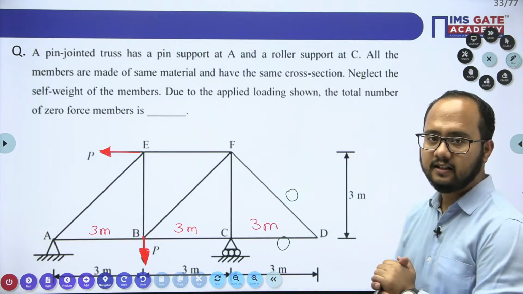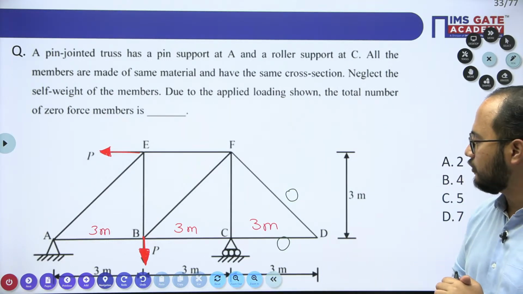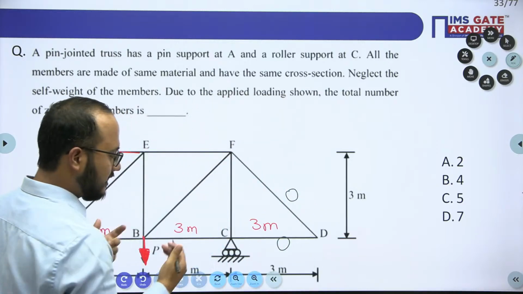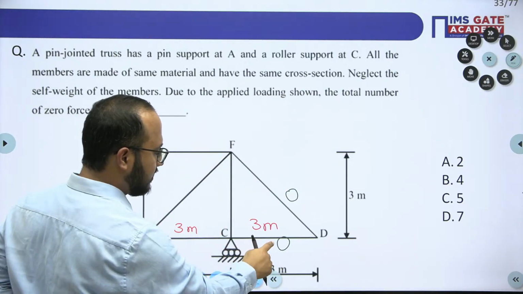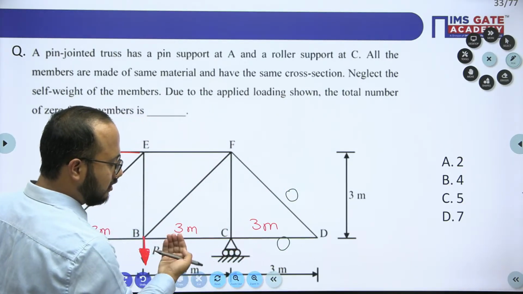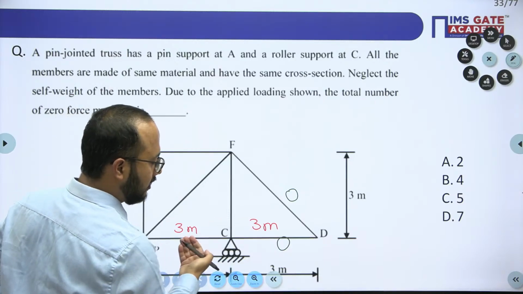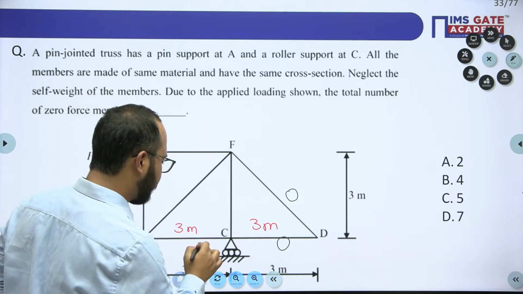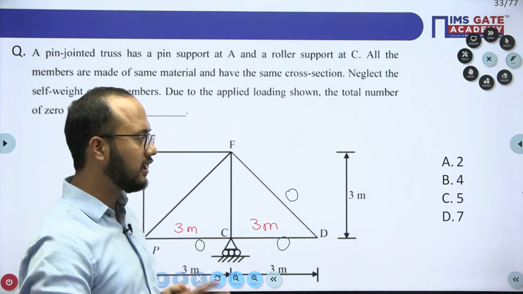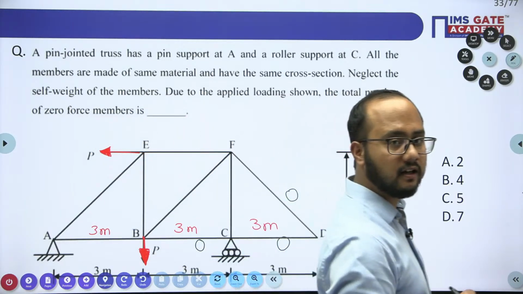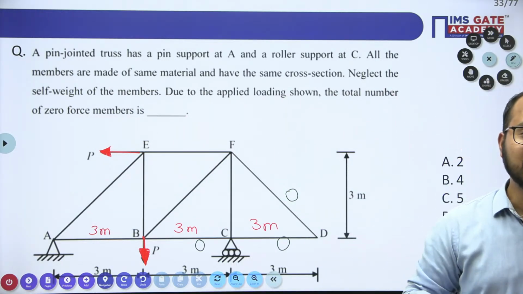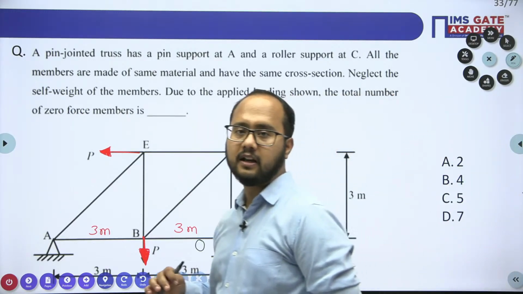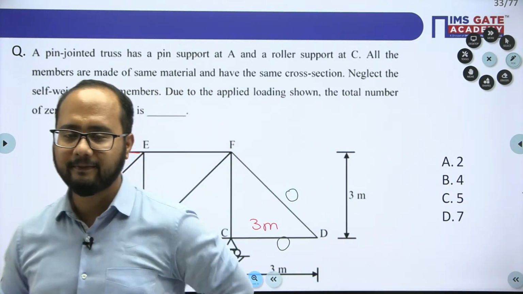BC, Ankit said BC is also 0. Okay, got it. That is the correct point. See, if this is 0, obviously, this member is horizontal, and there is no one here to balance this BC. So obviously BC will become 0. Yes, absolutely, BC is also 0. So now 3, but 3 is not an option here. So 5 will be correct or 7 will be correct. Now, tell me everyone fast.